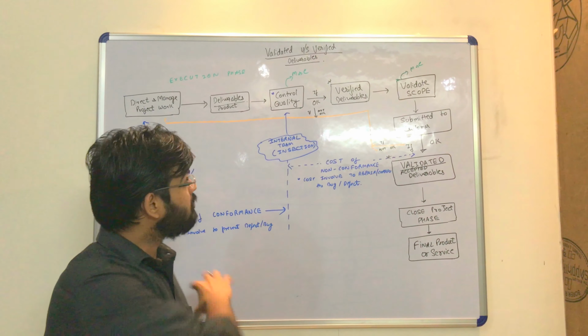So I will submit it to the control quality team, or I could perform this activity myself, which comes under monitoring and control. This is an internal team, and this is an inspection, nothing else. We are just inspecting that this was the list, this was the requirement, and this is what we have developed. According to us, are we going in the right direction or not?